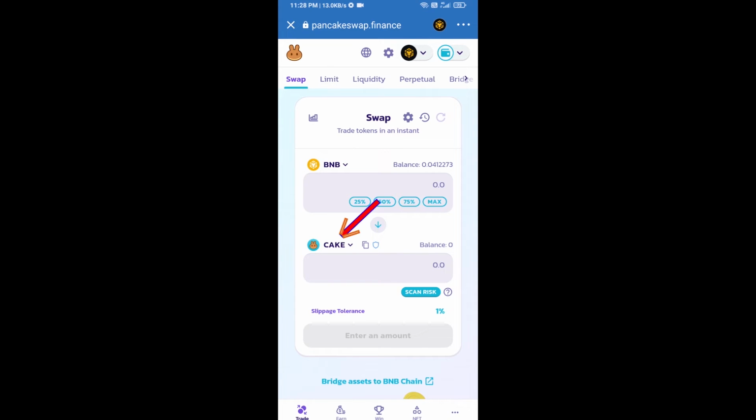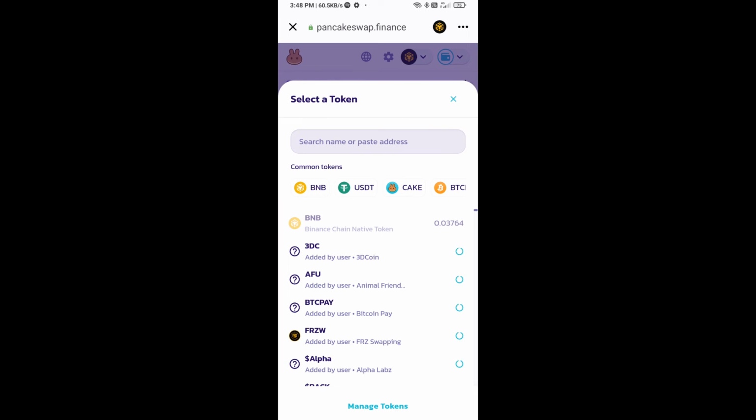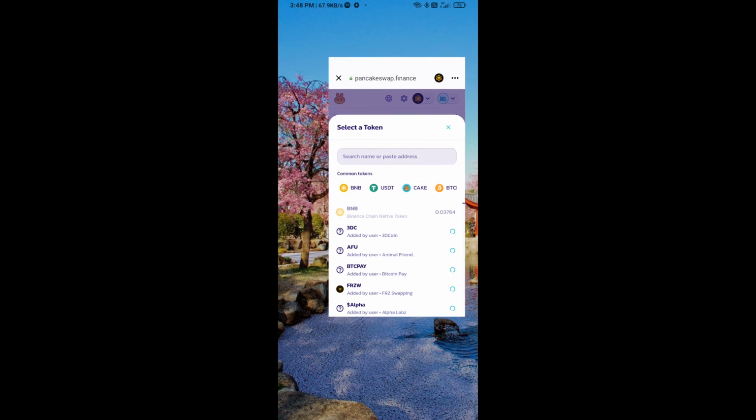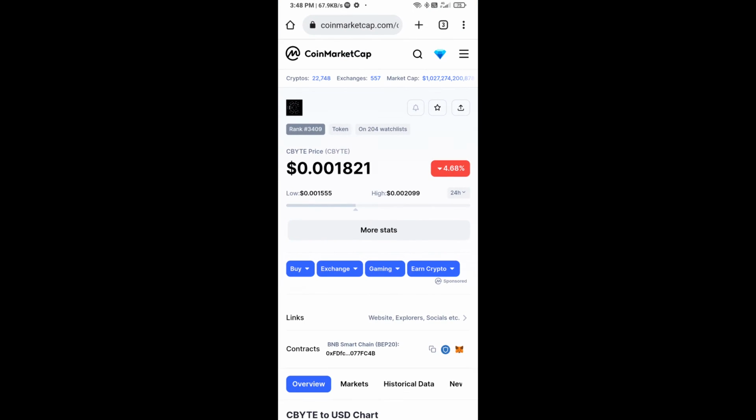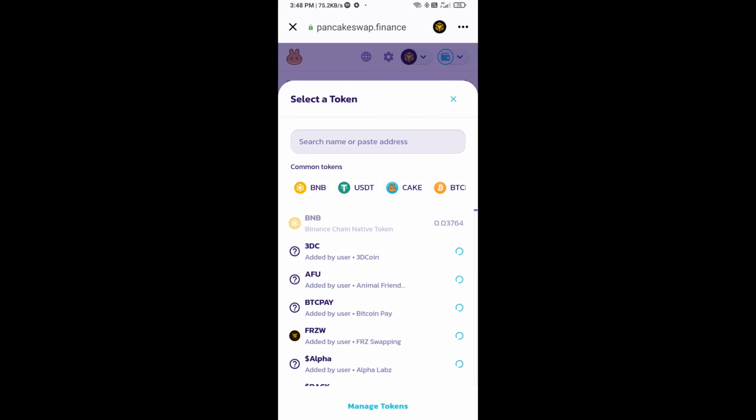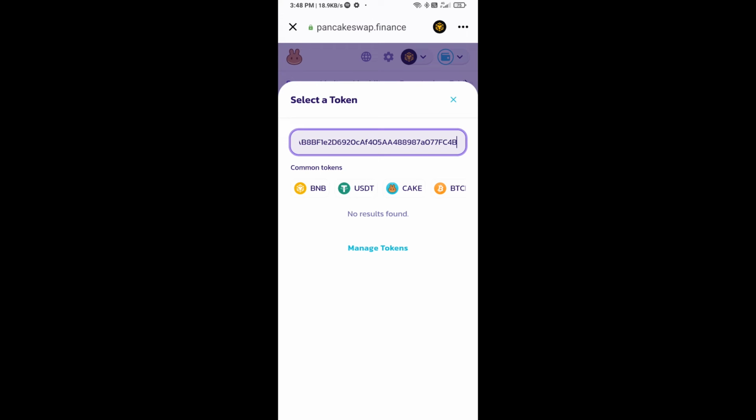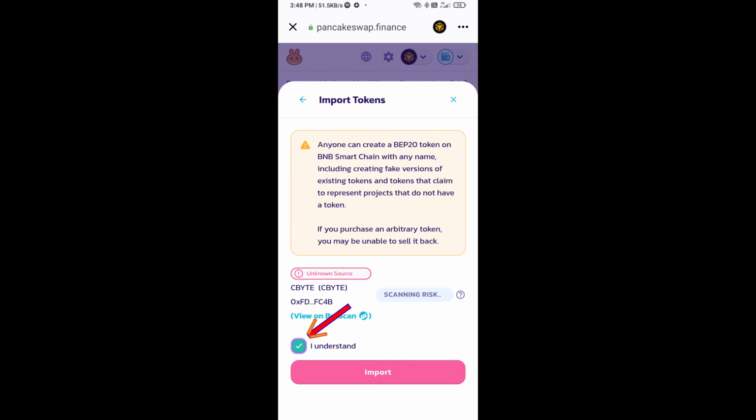Now you will click on Cake. After that, you will open the CBYTE token smart address and you will open CBYTE token on CoinMarketCap. Now here you will copy this address and paste here. Click on import. Click on I understand and re-click on import.